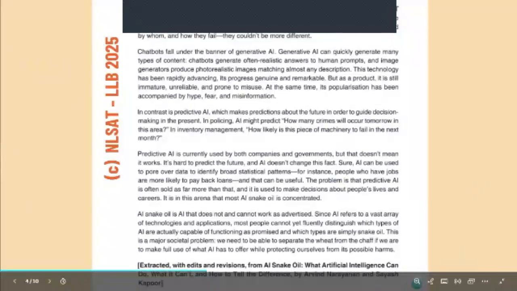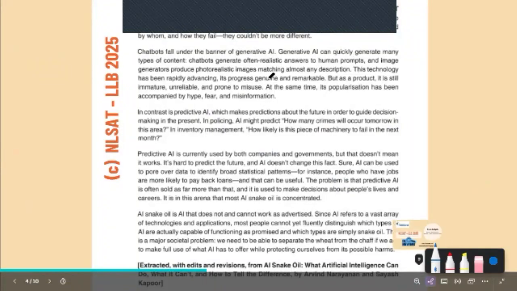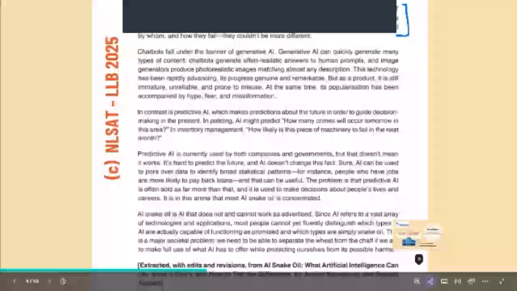Now, in this passage, the author tells us that AI is actually quite huge and messy, right? He talks about in the second paragraph how AI is a huge, messy umbrella. It covers many kinds of technologies that work very differently.